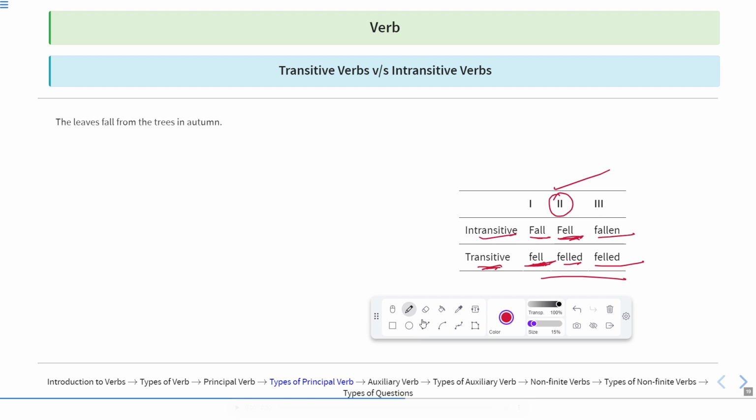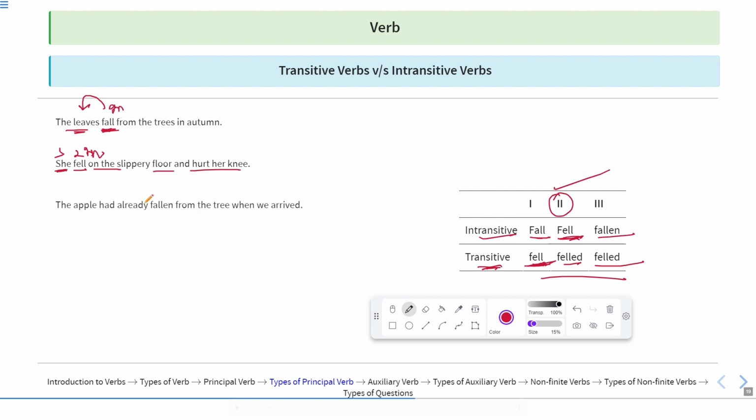Now let us see some sentences. First, the sentence: the leaves fall from the trees in the autumn. Now the leaves, they fall, so which is falling? The subjects of the sentence are falling. So if the subject is falling, obviously we'll write the word fall, which is an intransitive verb. Now, the next sentence: she fell on the slippery floor and hurt her knee. Now she fell. Who fell? She. This is the past form or the second form of the verb, but this verb is intransitive, which is used for the subject.